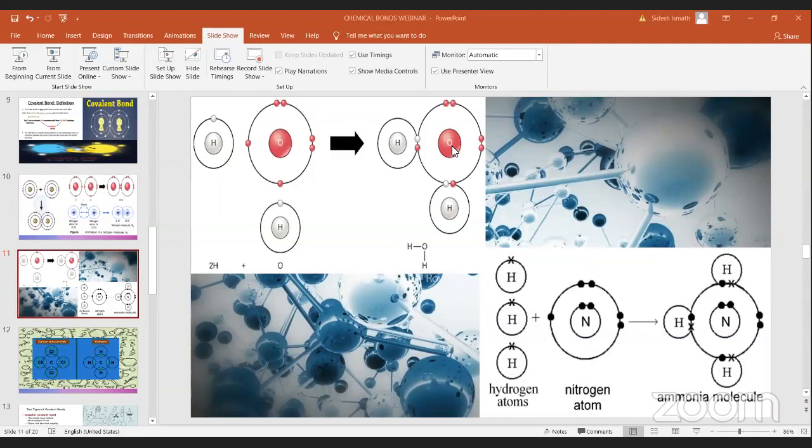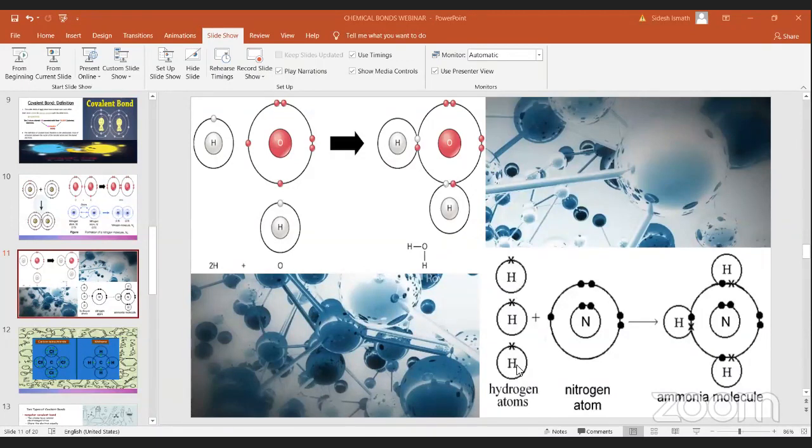Its octet should be complete. Octet means that from the second period, for the second shell you need 8 electrons to complete it. In the third shell also you need 8 electrons to complete it. When you take a nitrogen atom, in its valence shell it has 5 electrons, so another 3 electrons are needed to make it stable. So we are using 3 hydrogens.